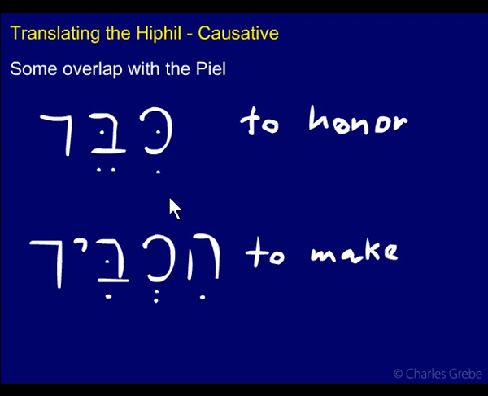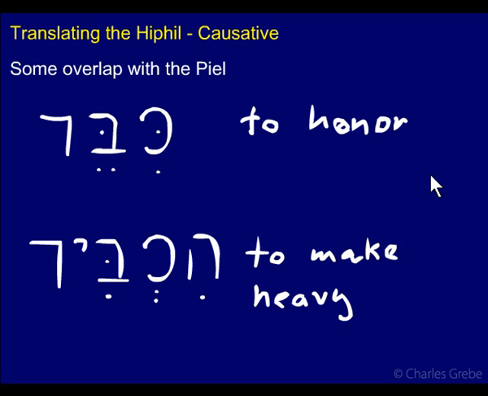Kavad, of course, in the Qal, in its basic sense, is to be heavy, or to be important. In the Piel, it means to honor, and in the Hiphil, it means to make heavy. Now, there are some cases where in the Piel, it also means to make heavy, but it's rare. And there are some cases where in the Hiphil, it means to honor, but that's also rare.